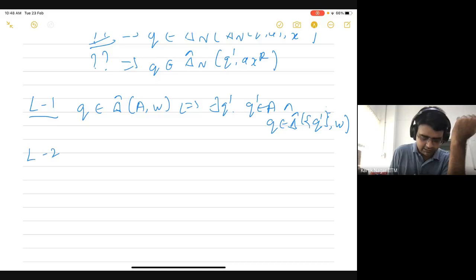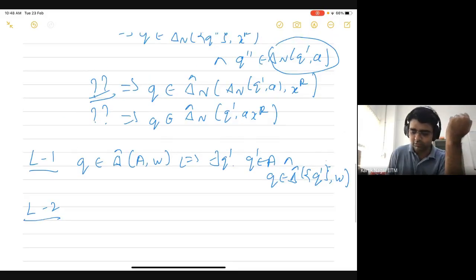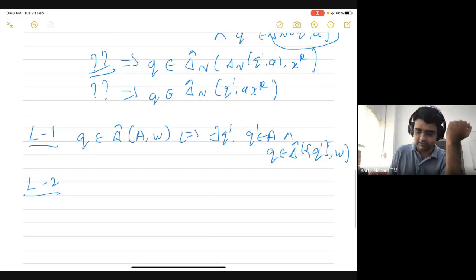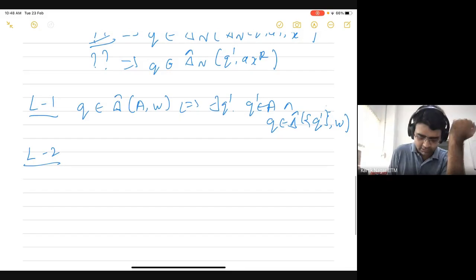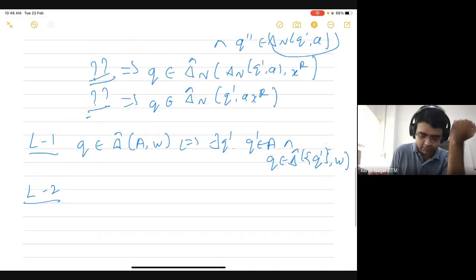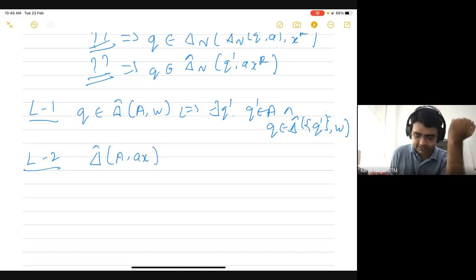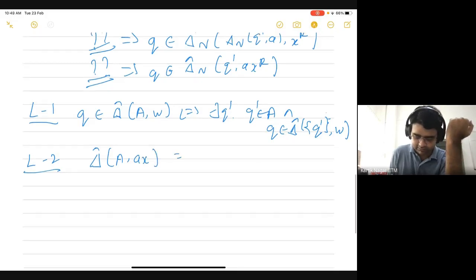And we need another lemma. So this lemma would say something about another way of deconstructing this string. So let me write down this lemma, which would help us to make this step. This lemma would say that delta hat of some set A comma ax, where a is a symbol and x is a string, would be equal to delta hat of delta of A comma a, and then that applied on x.